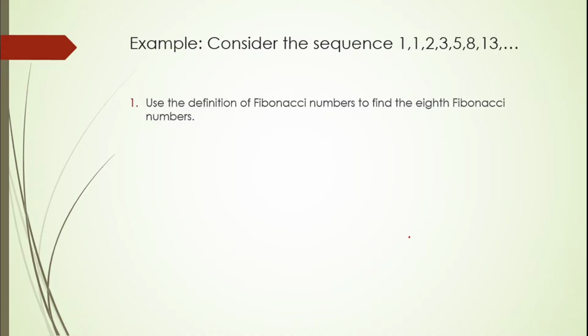Okay, so example, consider the sequence 1, 1, 2, 3, 5, 8, and 13. Use the definition of Fibonacci numbers to find the 8th Fibonacci number. So we have here the formula, Fn is equal to F(n-1) plus F(n-2). So you're going to look for the 8th term of the Fibonacci.